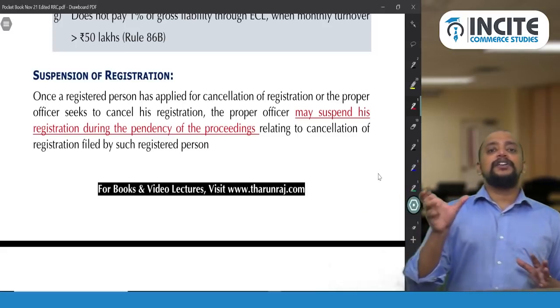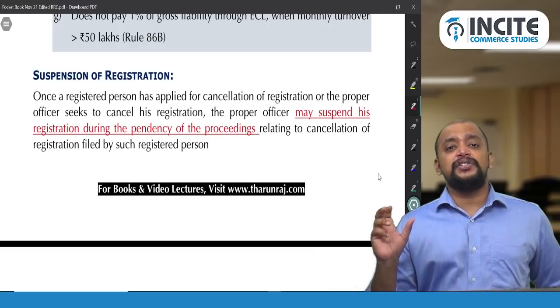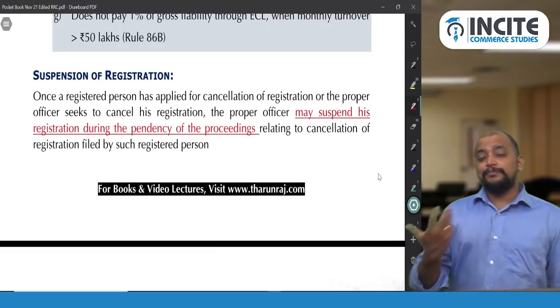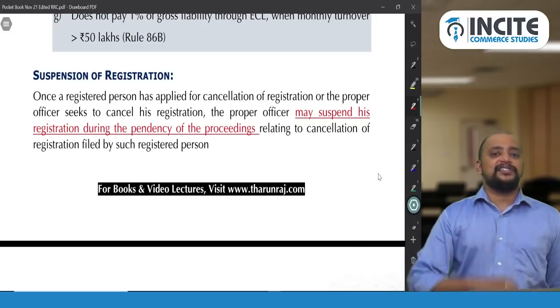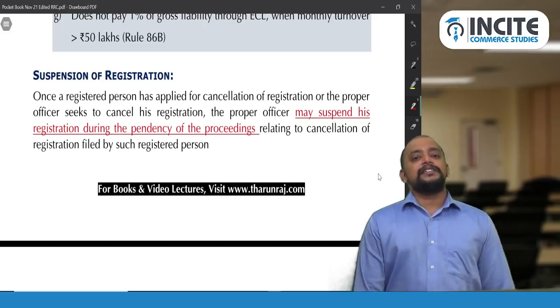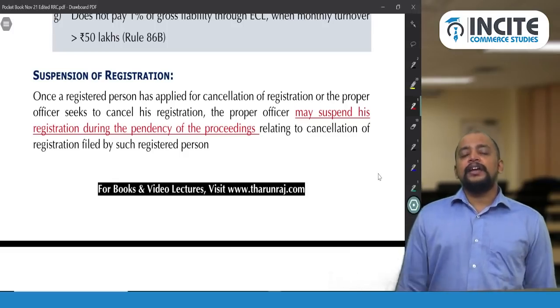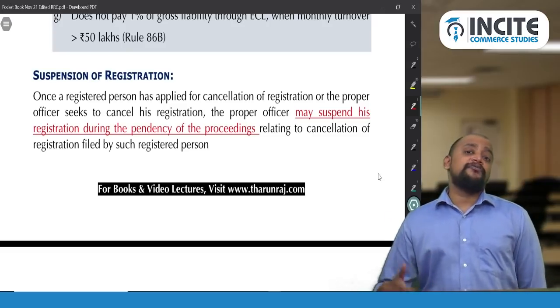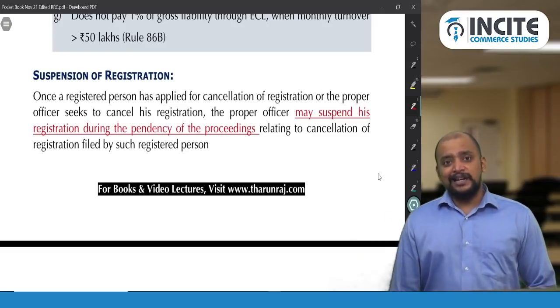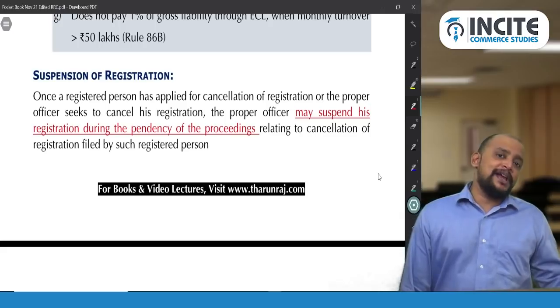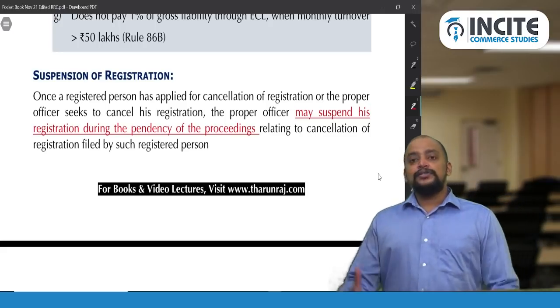And during the period when my registration is suspended, I cannot make any taxable supplies by giving a tax invoice, which means I can make taxable supplies but I cannot give a tax invoice for that. Okay, and then next thing, I cannot file returns. So which means that on my inward supply, whatever GST I have paid, I cannot take it as ITC. So that is the limitation.